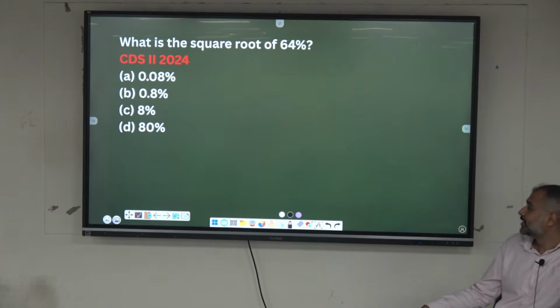If you take square of 0.8, will you get it? Come on, this is the basic of percentage you can consider, factors you can consider.